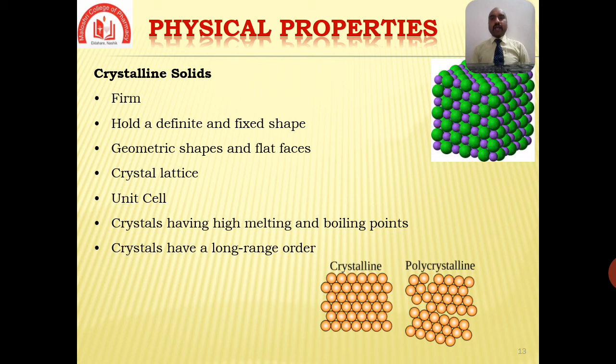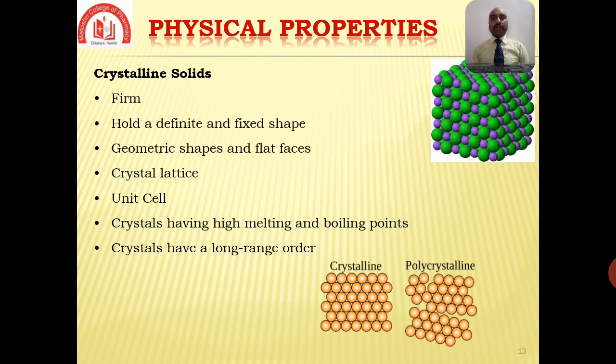The smallest unit of every crystal is called a unit cell. If we see the X-ray of the crystal, this distinct arrangement of the unit cells will be clearly visible. The spaces between the atoms are very small due to high intermolecular forces. This results in crystals having high melting as well as boiling points.